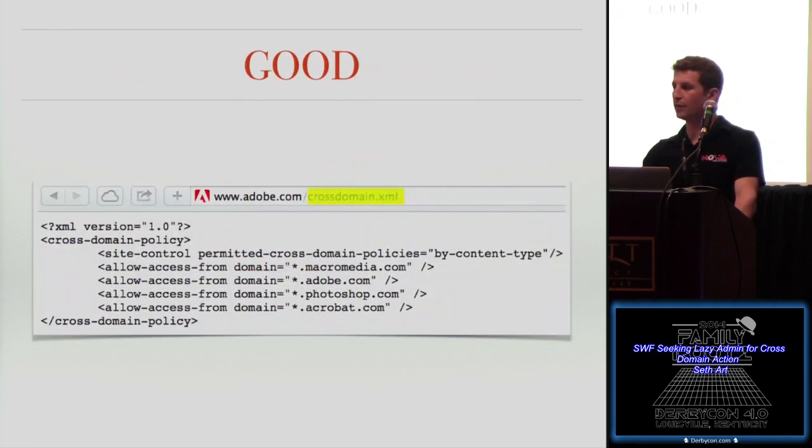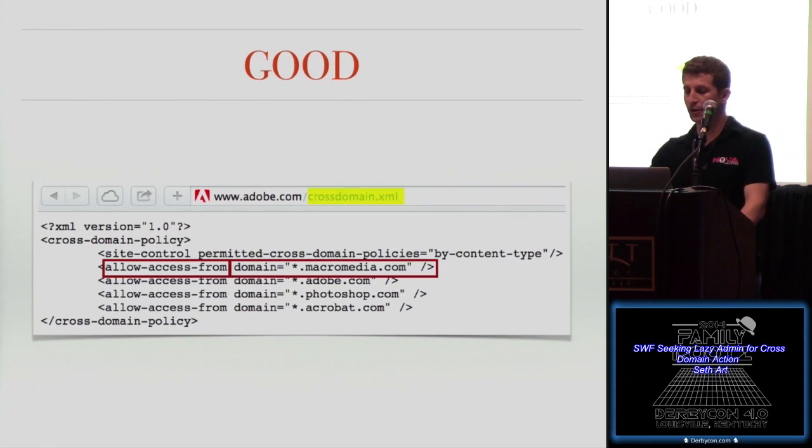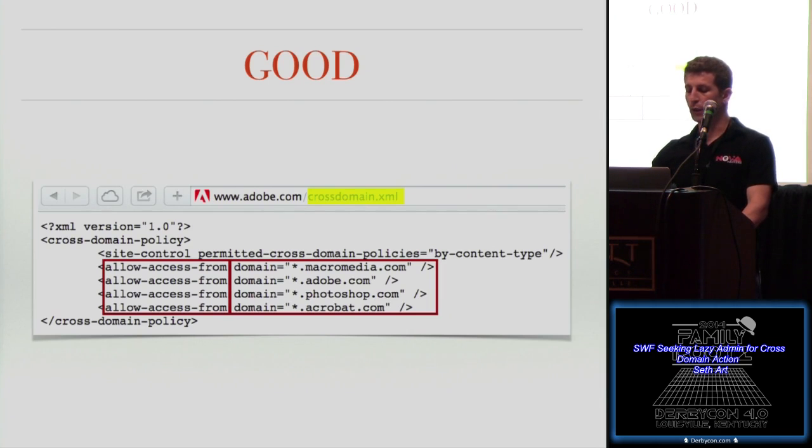So here's an example of the cross-domain XML file at www.adobe.com, and what we're looking for here is the allow access from directive. In particular, we're looking for the domain that is being allowed or being trusted. So if you put all this together, www.adobe.com will allow a SWF loaded from macromedia.com, adobe.com, photoshop.com, or acrobat.com to interact with www.adobe.com on behalf of the user.